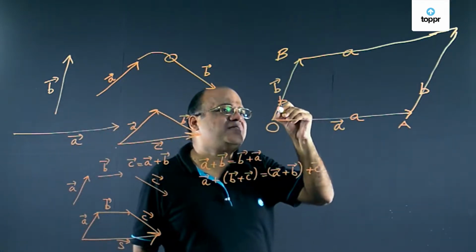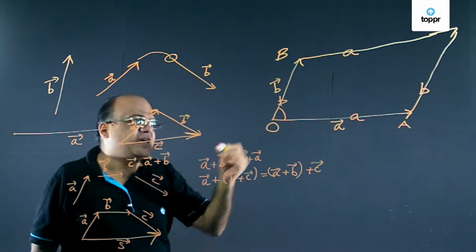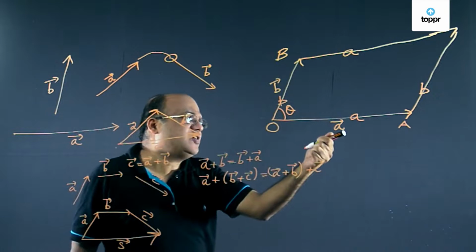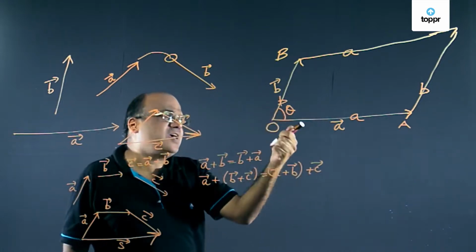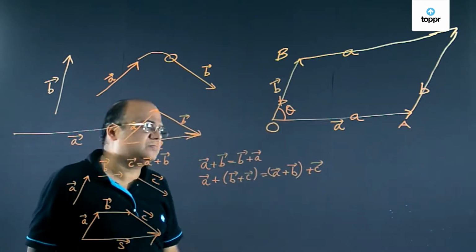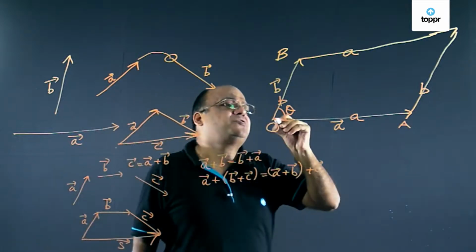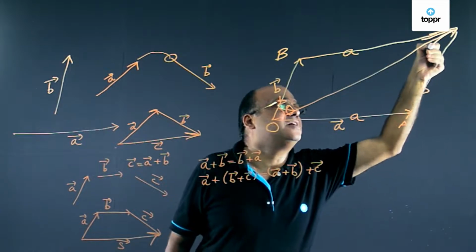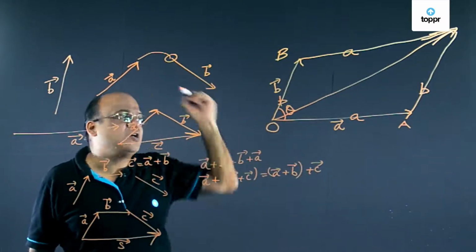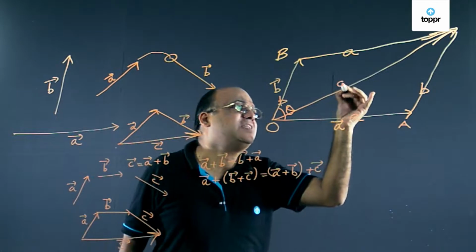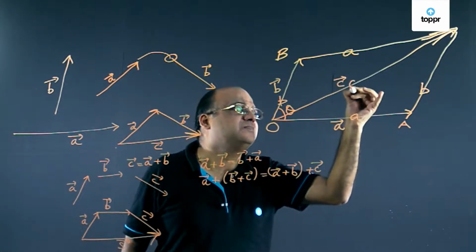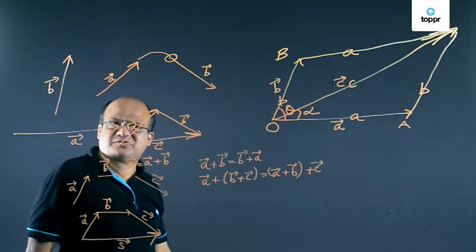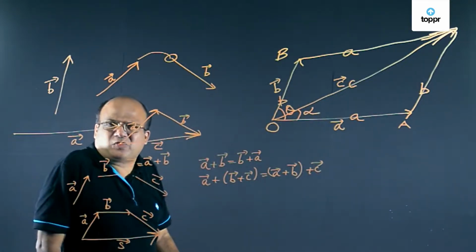Let us assume that the angle between these two vectors is theta. So this vector is given to us, this vector is given to us, and the angle between them is theta. Our job is to find this resultant. This diagonal represents the resultant. We want to find the length of this line C, and also the angle the resultant makes with the first vector. This is all that is required.